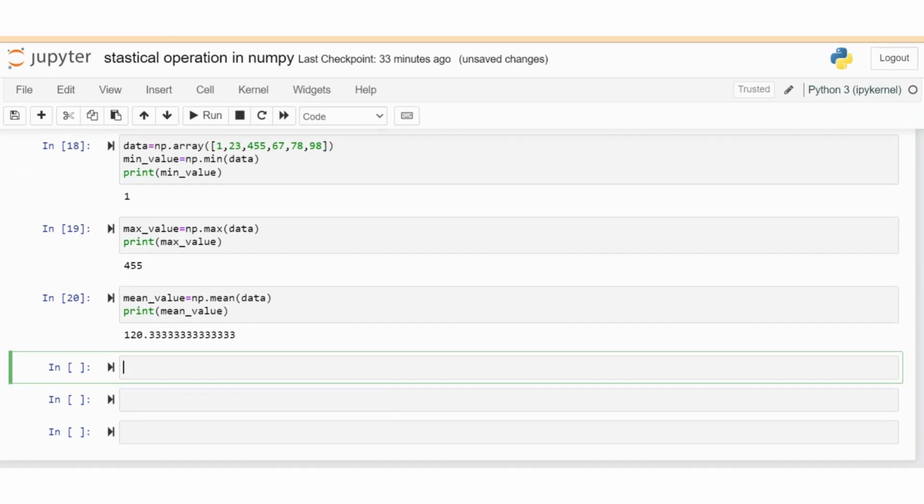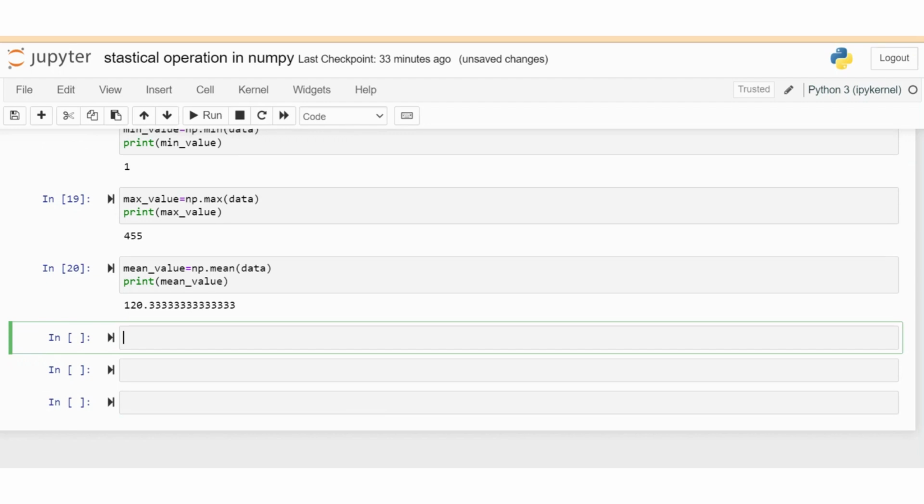Okay, and now move to the most important one in statistics, the median. Median means the middle value of the data. First, create the array data equal to np.array, suppose 1 2 3 4 5.